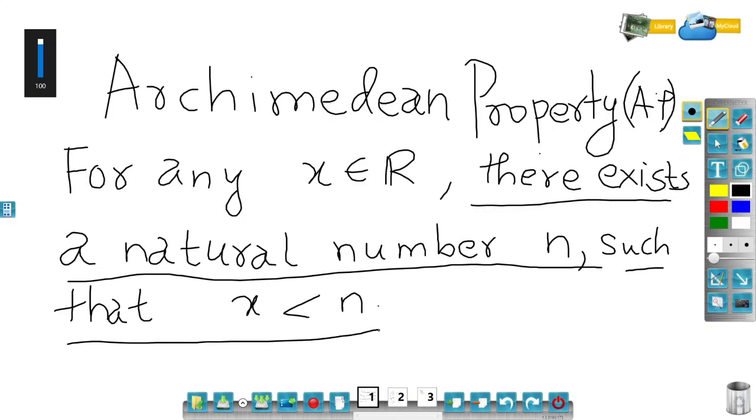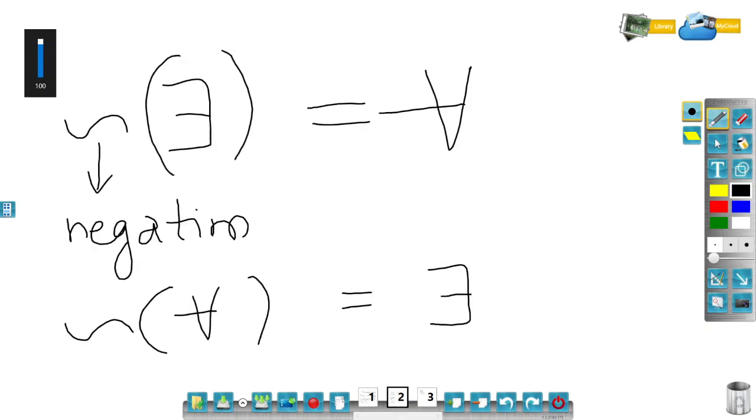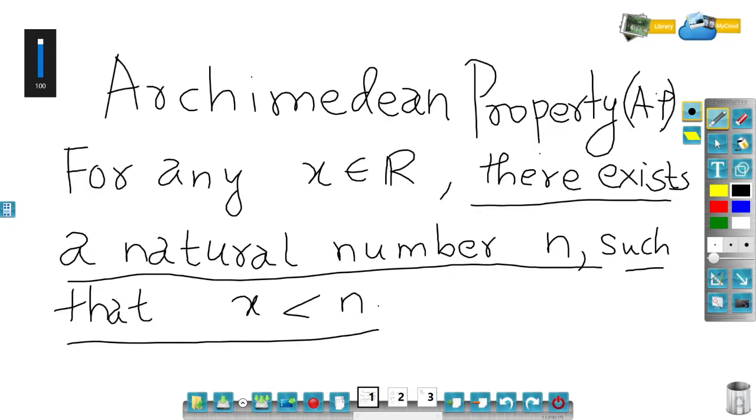The negation of there exists is for all. Just now we have seen negation of there exists is for all. So if the statement is not correct, then we have to assume the negation is true. So the negation of this statement is there exists replaced by for all. For all natural numbers, x is always less than; instead of less than, the negation of less than is greater than or equal to. For all natural numbers, x is always greater than or equal to n. That is the negation of this statement.